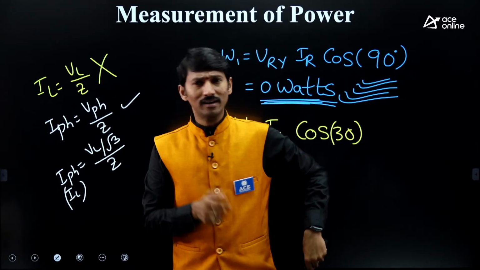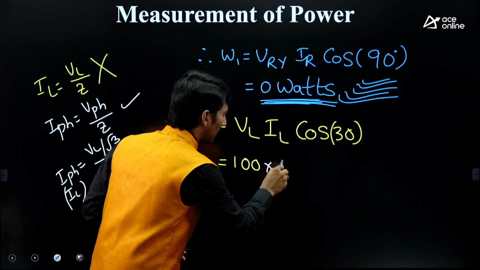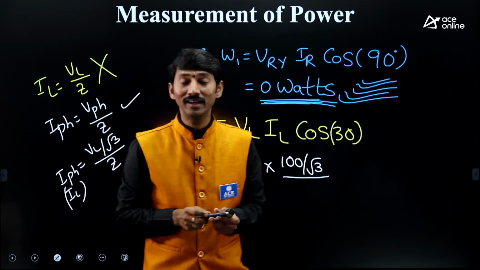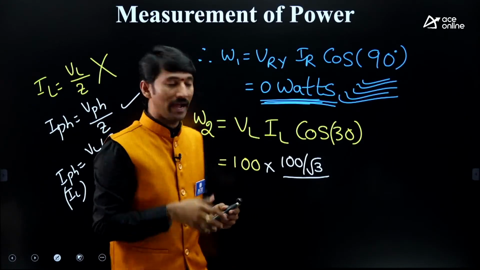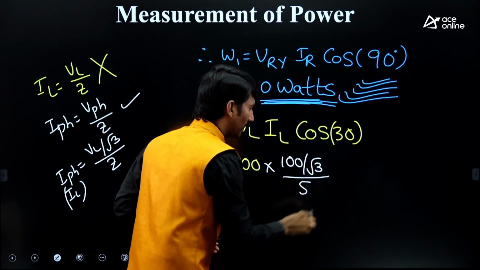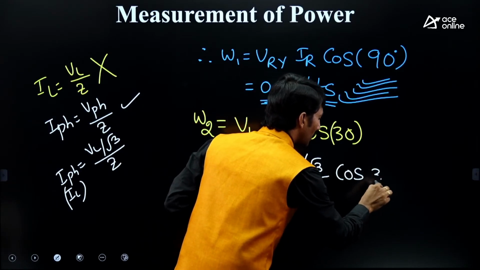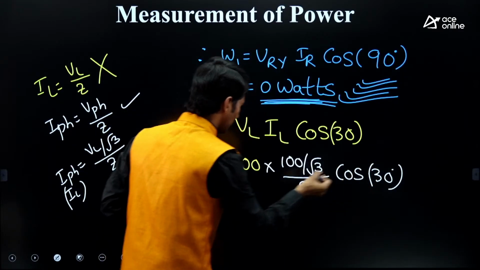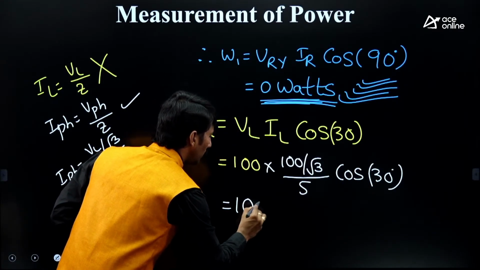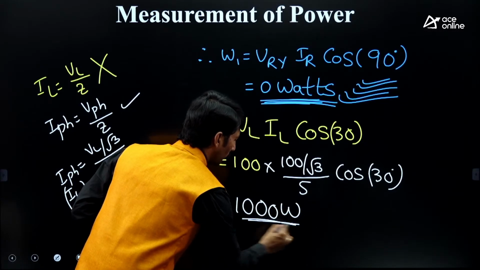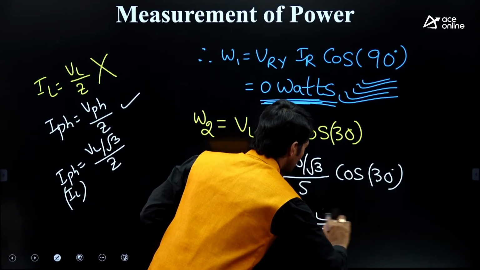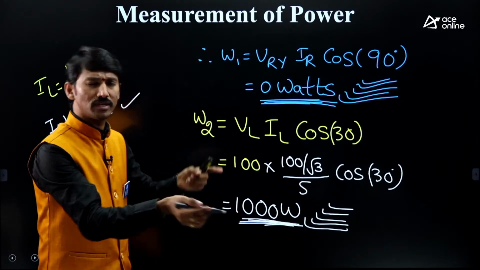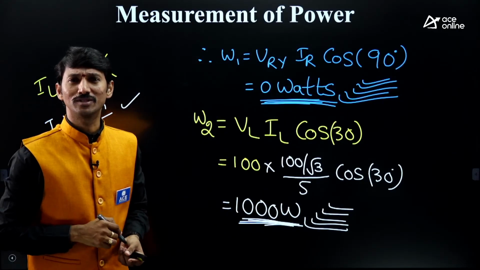What is VL? 100. So I am writing here 100 by root 3 by Z, what is Z? Magnitude 5 at an angle 60, and cos of 30. So automatically, if you simplify this, you are going to get the value of 1000 watts. This is the answer. So W1 is 0, W2 is 1000. Choose the option that is given as 1000 only.